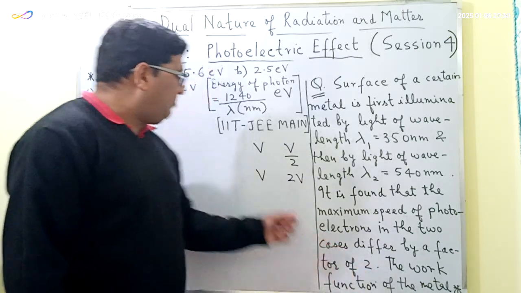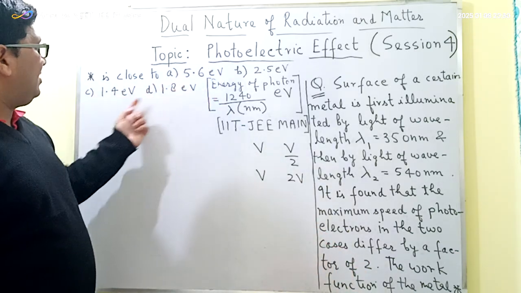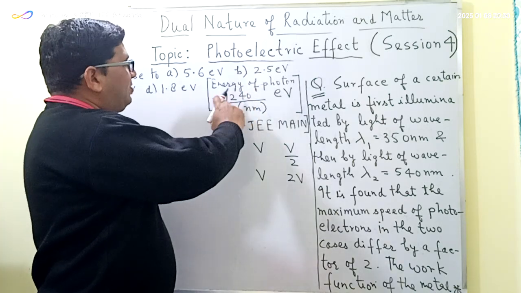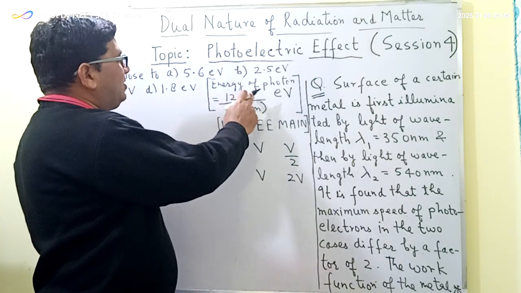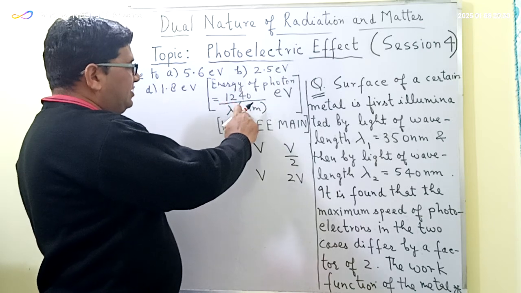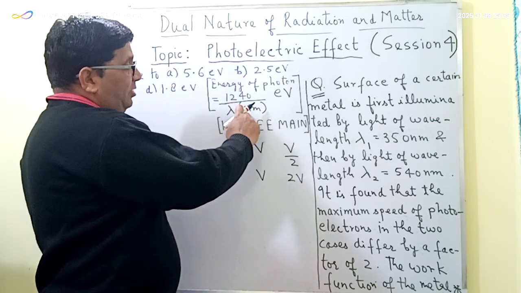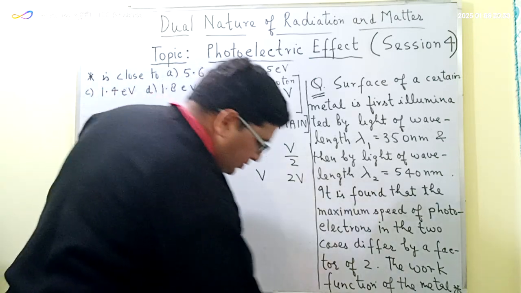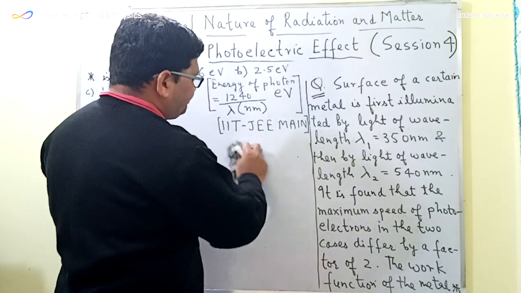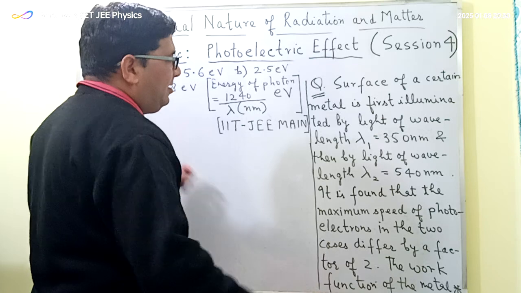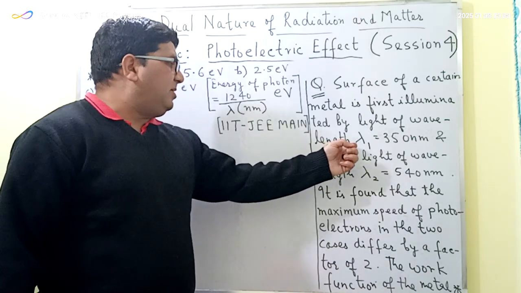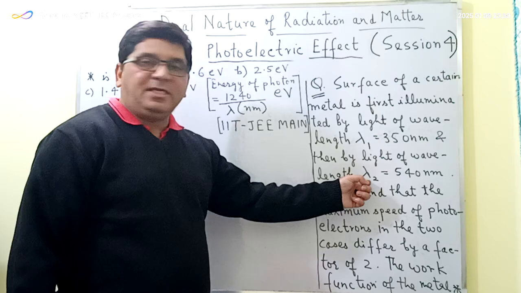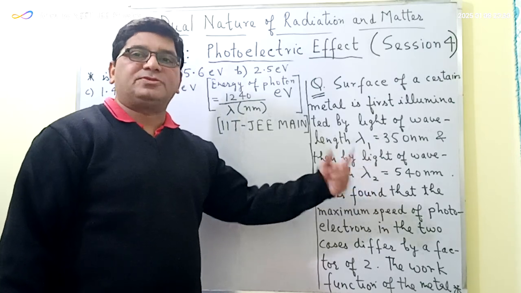So the work function of the metal is close to, there are 4 options here and we have to find the correct option. Here the energy of a photon is given as equal to 1240 upon lambda, where lambda is in nanometer and energy in electron volt. So in this question, we first have to find out whether the velocity of the photoelectron in case number 1 is more than in case number 2 or less.